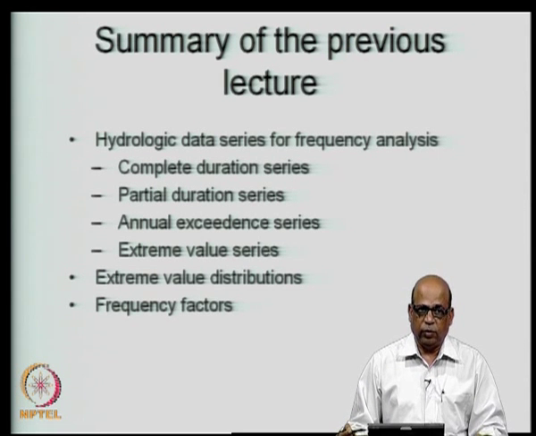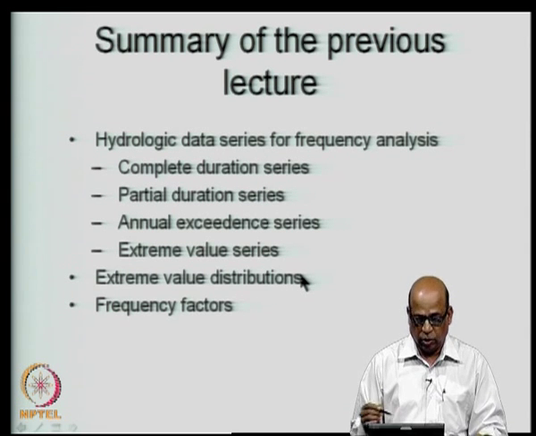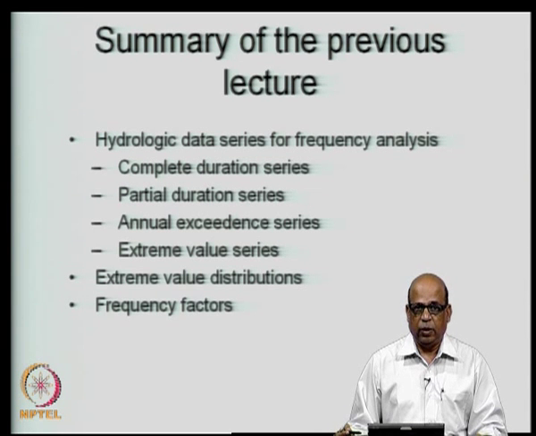Then we introduced extreme value distributions, which I had discussed earlier in some lectures, but we recapitulated the extreme value type 1, type 2 and type 3 distributions. If you recall, extreme value type 1 is also called the Gumbel distribution, and extreme value type 3 is also called the Weibull distribution. The Gumbel distribution can be used both for maximum values as well as minimum values, whereas the Weibull distribution is typically used mostly for minimum values. Gumbel distribution is typically used for maximum values, although it can also be used for minimum values.